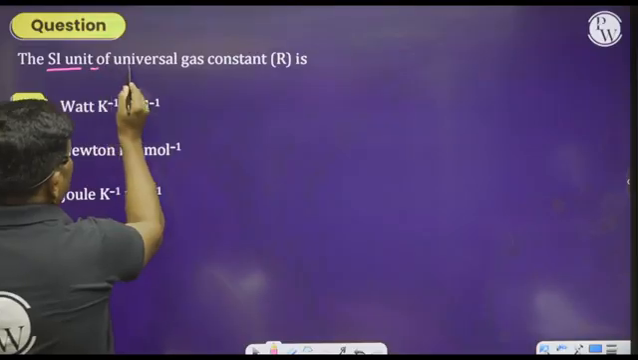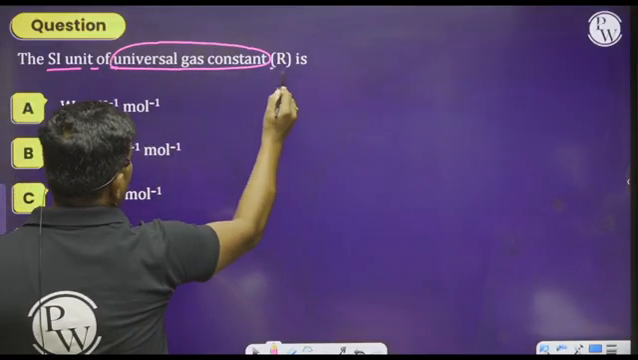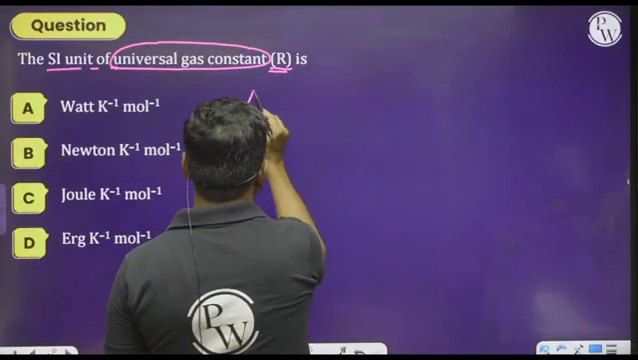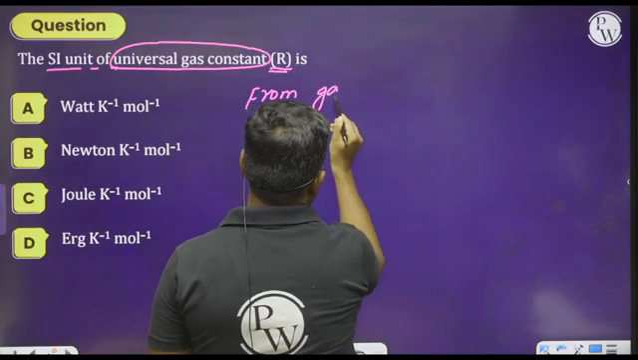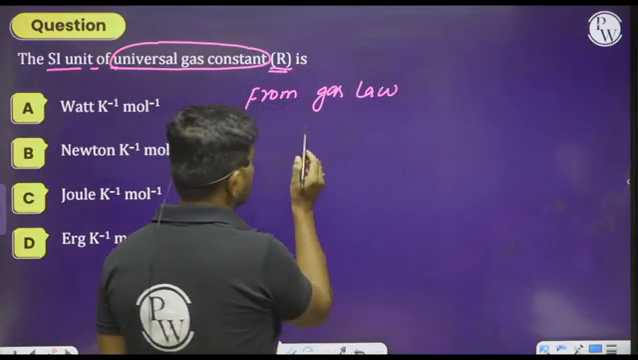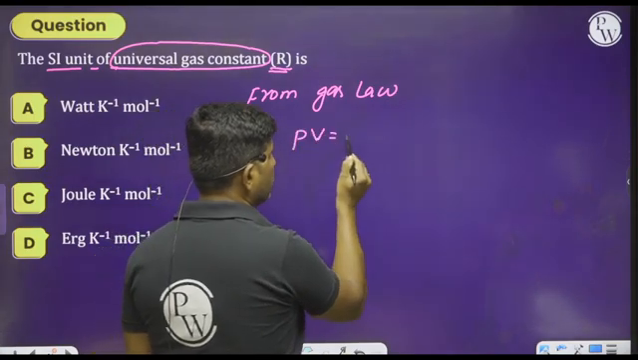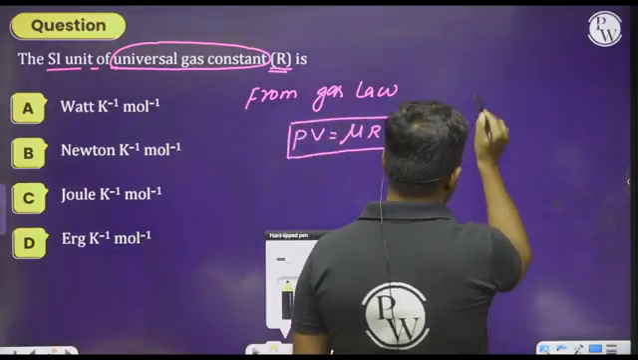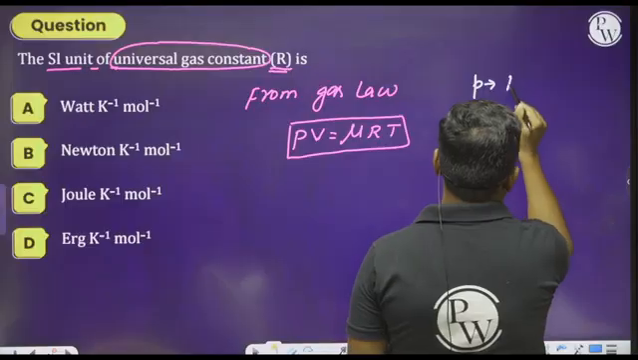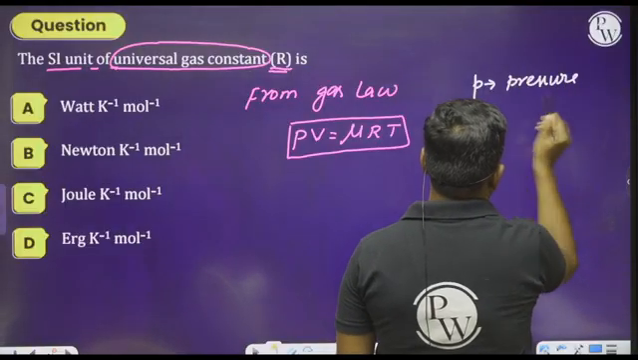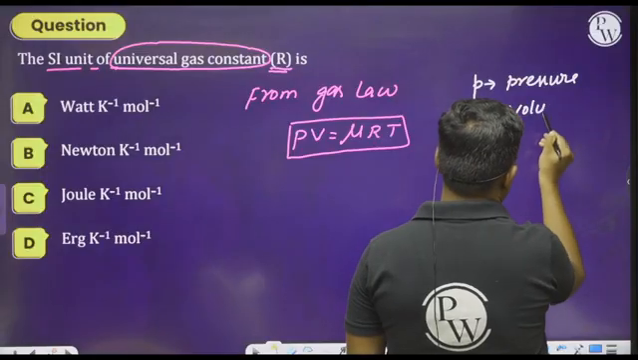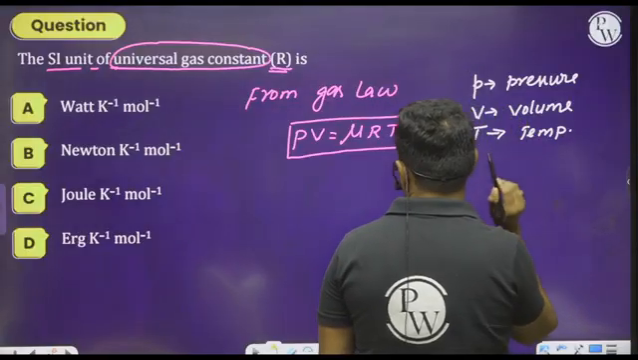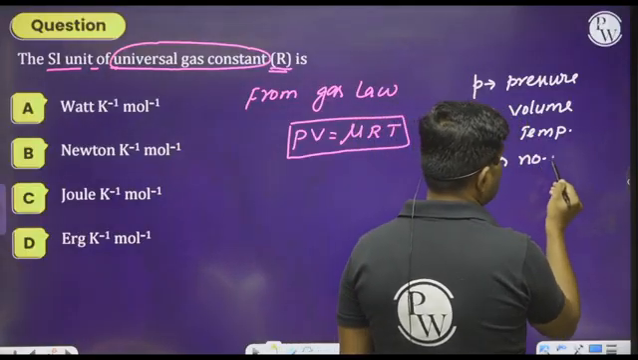What is the SI unit of universal gas constant capital R? How can you write the SI unit? So observe this from the gas law, that is the ideal gas law. We can write P into V is equals to mu into RT. What is the P here? P represents pressure, V represents volume, capital T represents absolute temperature, and mu stands for number of moles.